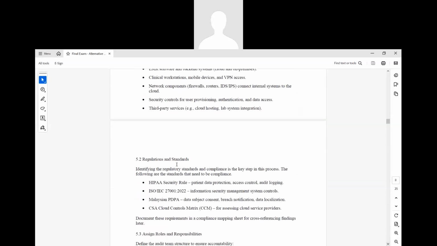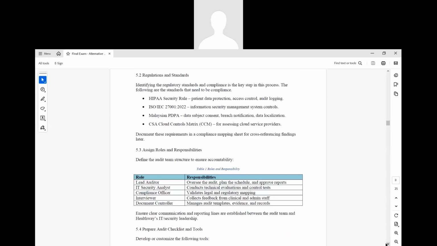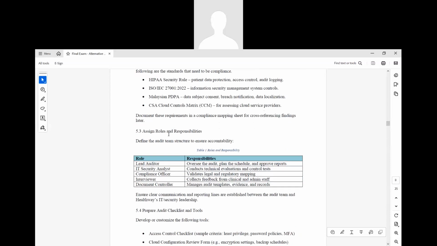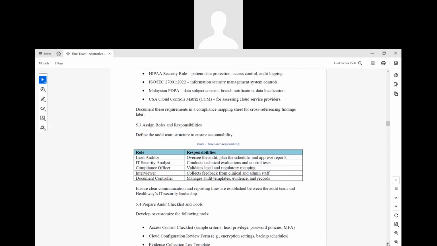Now, regulations and standards. As part of this audit, these are the regulations and standards which we have to strictly follow. I have explained them here, and I have more details of the standards in the report pages below. As part of the planning, we also need to assign the roles and responsibilities. These are the roles to be assigned, and these are the responsibilities for each role assigned for this auditing.